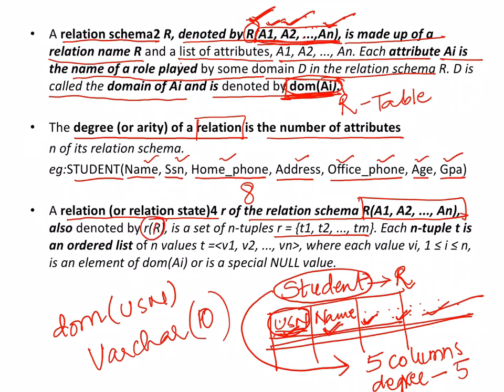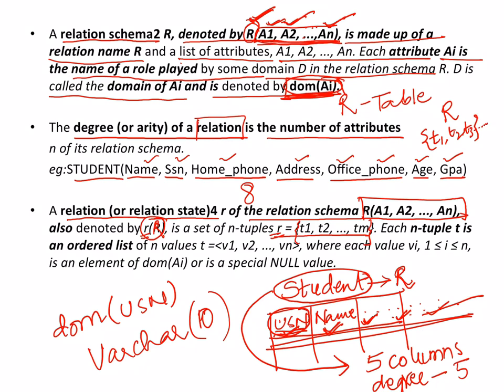Capital R is nothing but the relation, that is the table, and small r is a set in curly braces. So it is a set of T1, T2 and so on, each an n-tuple, an ordered list. What do you mean by that? That this student table, which is nothing but the relation, can be represented as a set of tuples: T1, T2, T3 and so on.